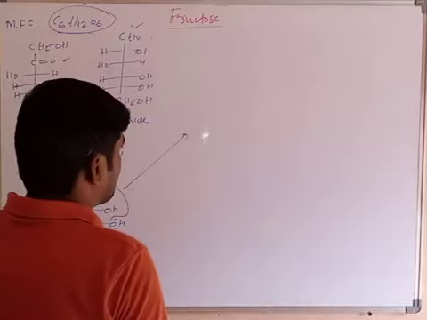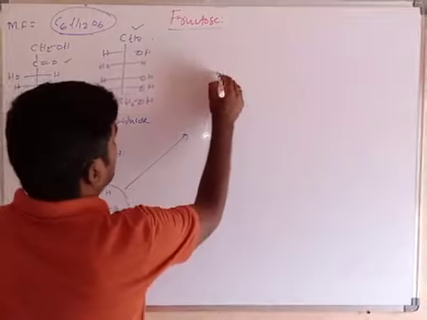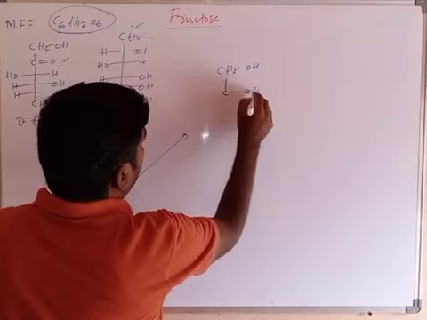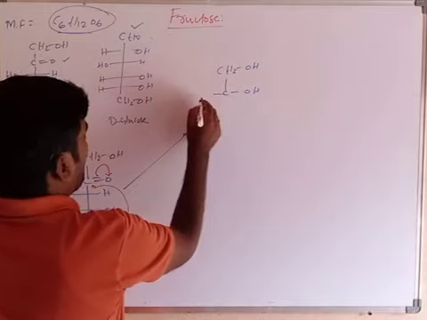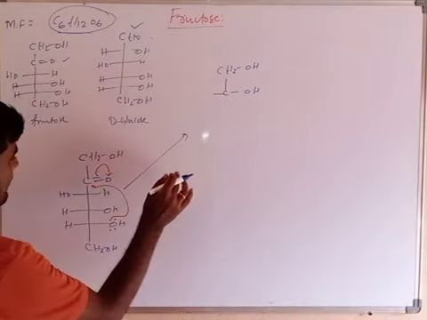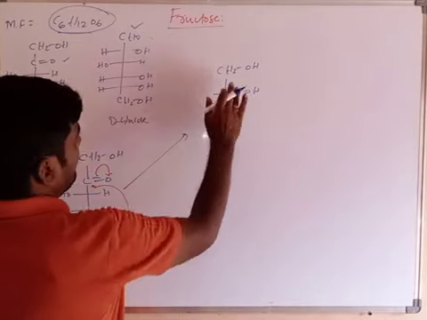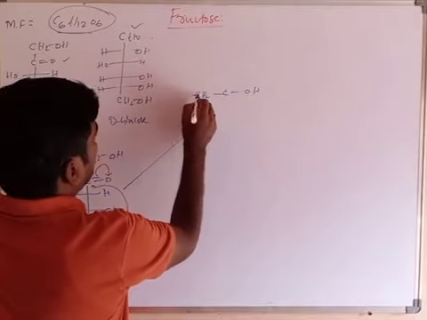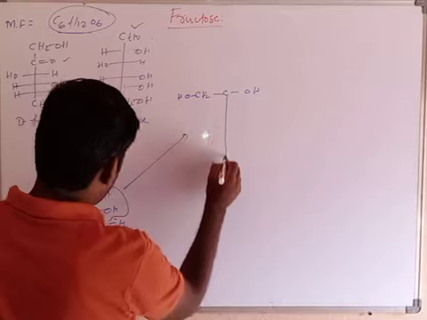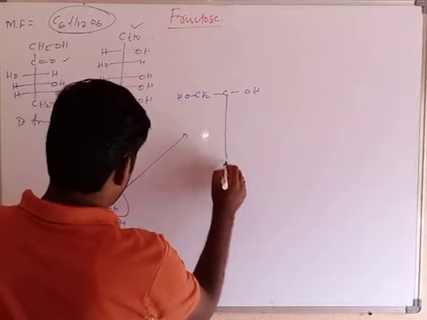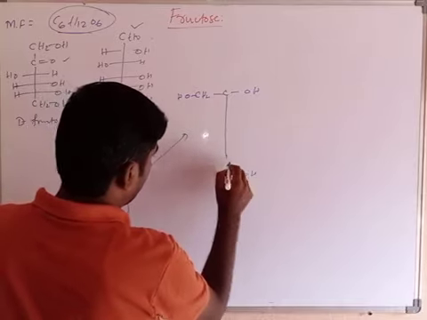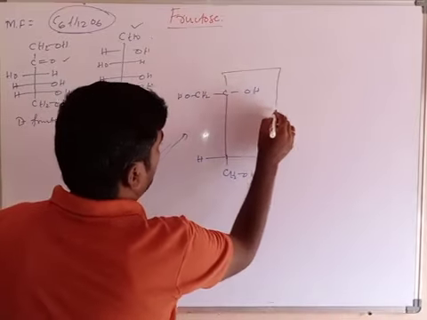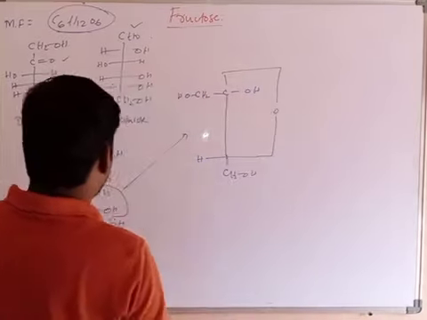Then we get a structure with CH2OH and C single bond OH. Next we get this structure completely: CH2OH, CH2OH and HO. Ring formation takes place between these two.